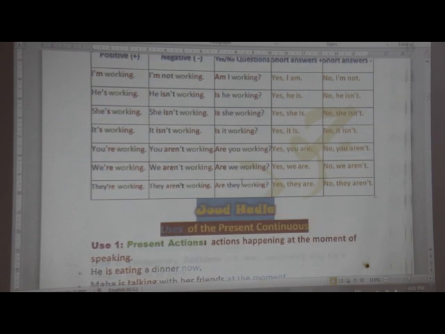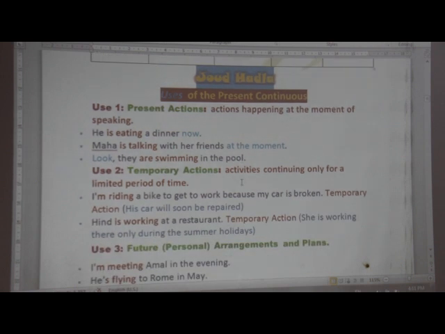Now what about the main uses of the present continuous or progressive tense? One of the first uses is actions, activities happening at the moment of speaking. So we use the present progressive to talk about actions happening at the moment of speaking.